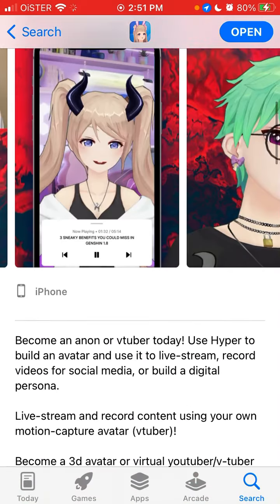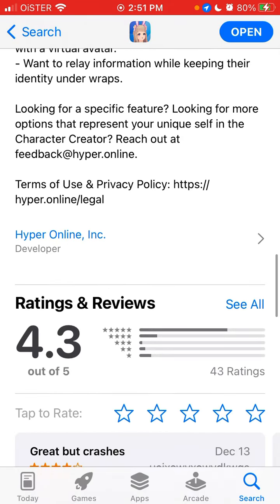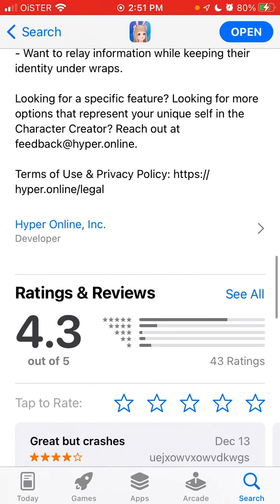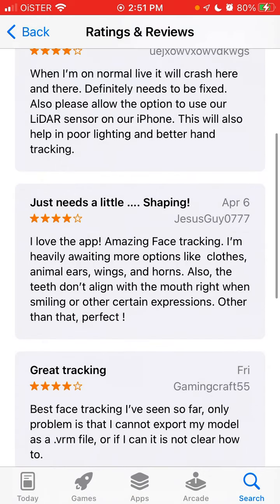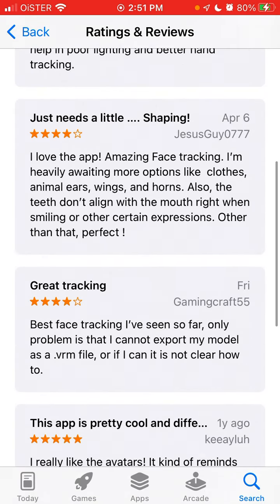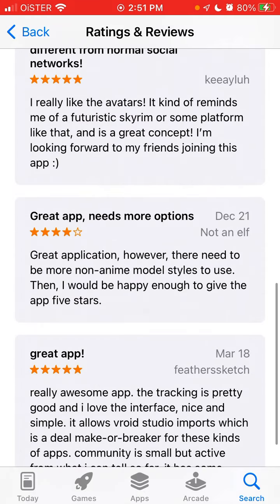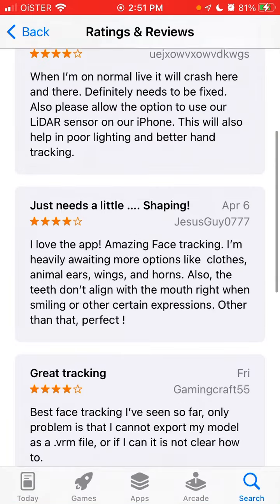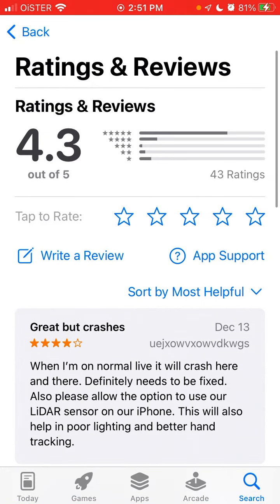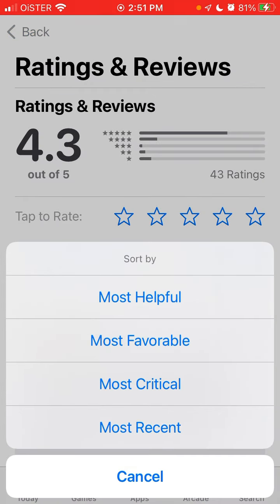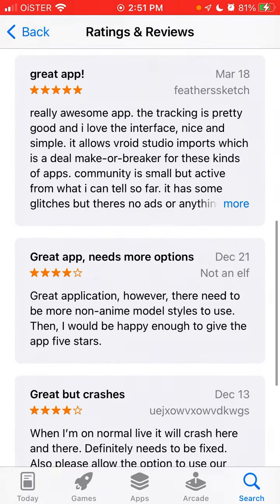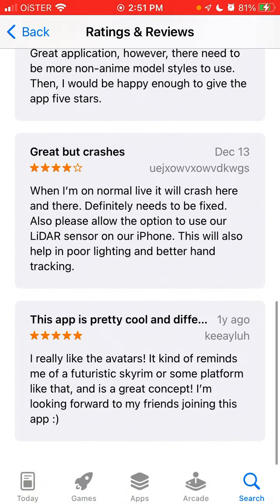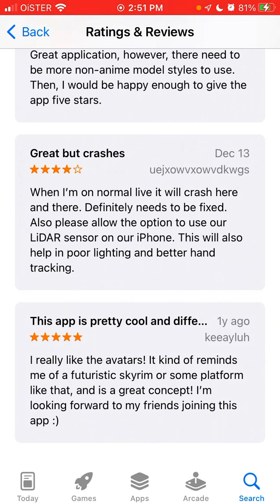Here it is on the App Store. You can go check it out. You can always reach out, feedback@hyper.online. There are just only 43 reviews so far. There are a few reviews. Great app. Some people write that it still crashes here and there. So great tracking, just needs a little shaping, needs more options, definitely needs to be fixed.